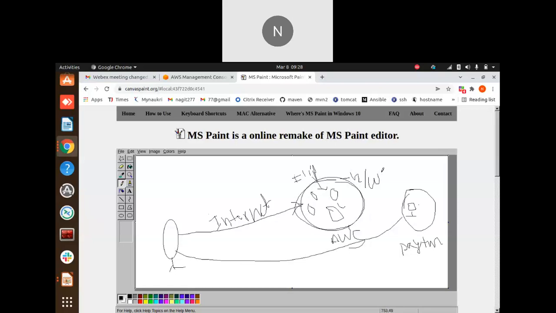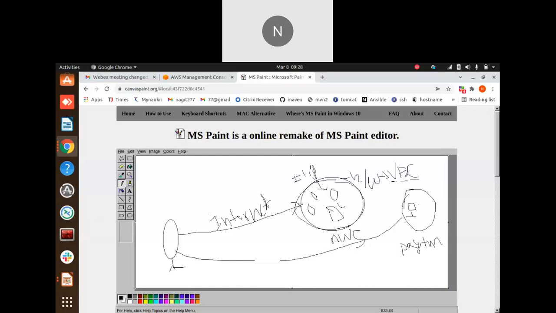Here in AWS, the network we can take as a VPC. It's a virtual private cloud. The network will be virtual. It is not a physical network. It's a virtual network, right? So that is what VPC means, virtual private cloud.